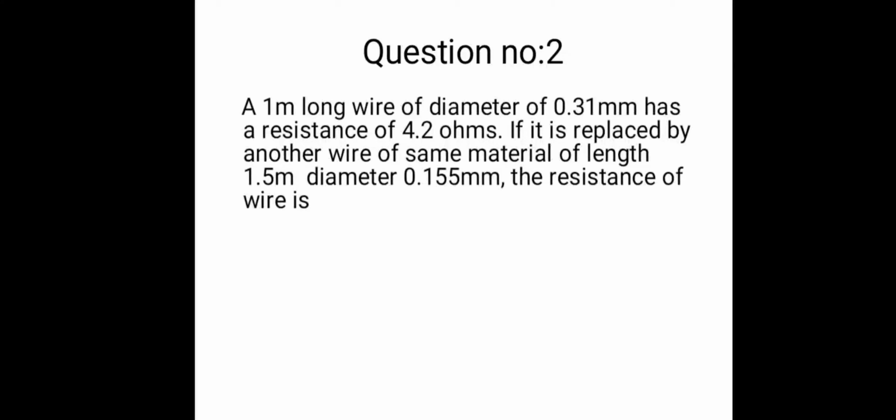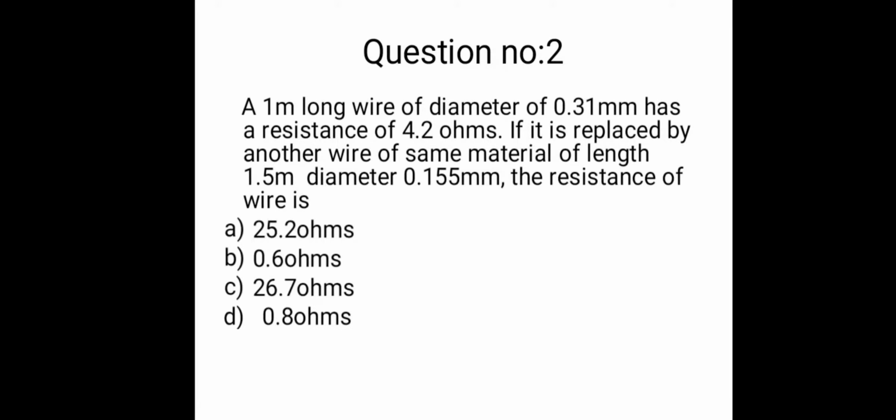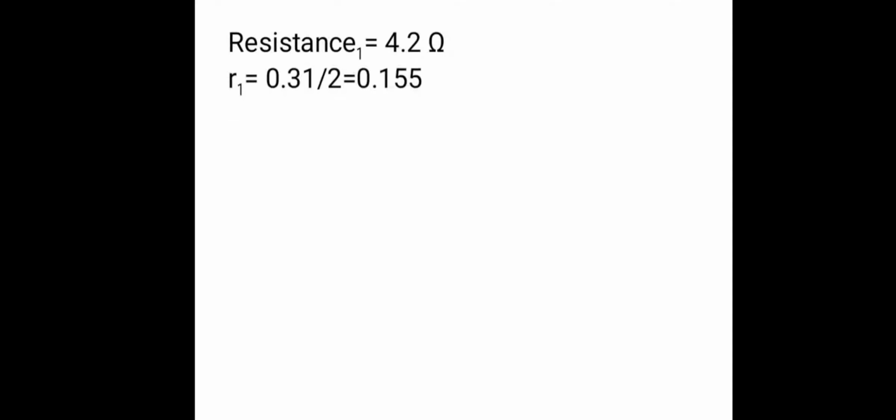For such a question you don't need to look at the options, you just simply solve the question by applying the formulas. These are the options given, but we can directly solve the question by applying the formula. The resistance of the first wire is equal to 4.2 ohm. Radius of the first wire is equal to 0.31 divided by 2, that is 0.155. And radius of the second wire is equal to 0.155 divided by 2, which is 0.0775.